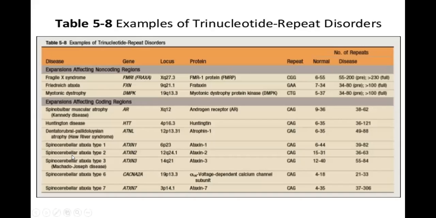Spinocerebellar ataxia type 1 and 2, and type 3. And spinocerebellar ataxia type 6 and 7. They all come under the examples of trinucleotide repeat mutations. These names you should remember. If somebody asks you what are the expansions affecting non-coding regions, you can say Fragile X syndrome, Friedreich's ataxia, myotonic dystrophy. And expansions affecting coding regions: spinobulbar atrophy, Huntington's disease, and spinocerebellar ataxia type 1, 2, 3, 6, and 7. Okay, so this is the chart which gives the examples of trinucleotide repeat mutation.